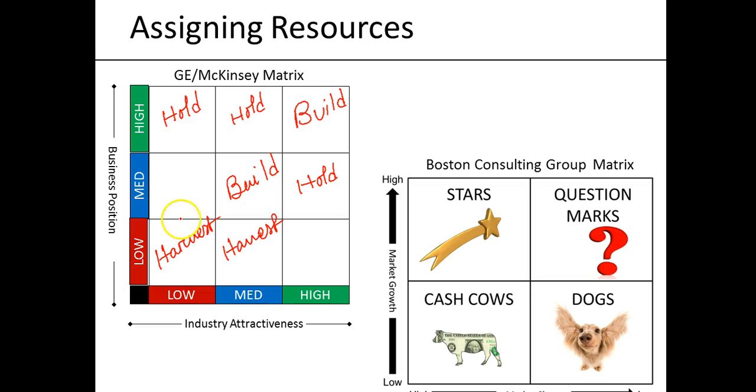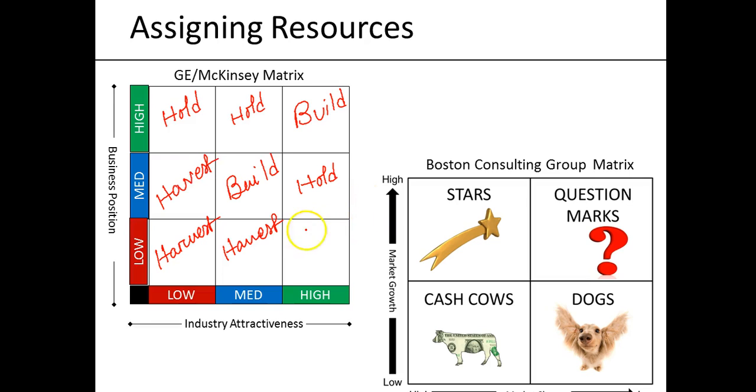We know that the industry doesn't give us a good future, because we have so many competitors. So let's take it that we also take a harvest decision there.